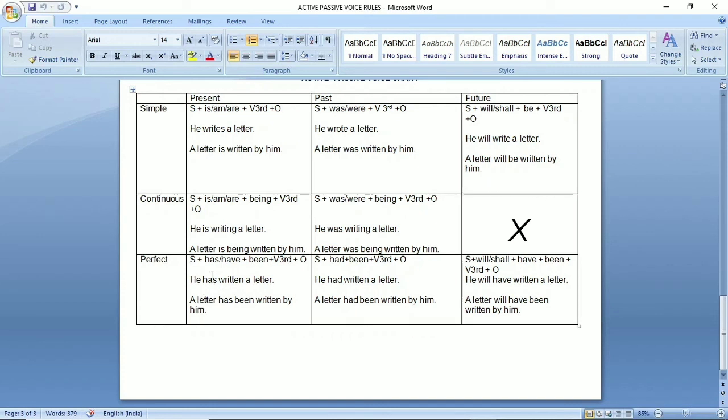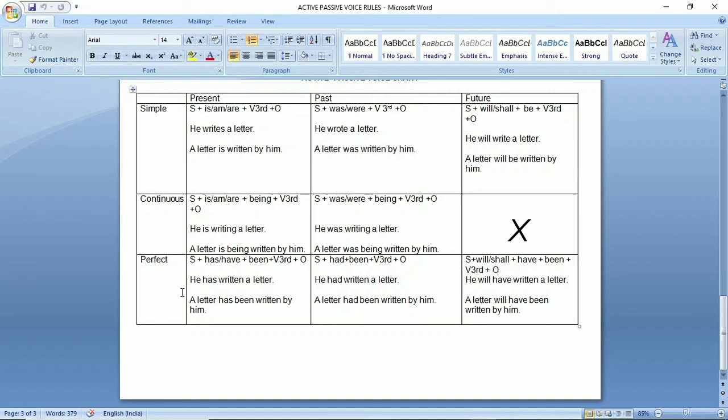Now in perfect tense, students, you already know that we use has and have in present perfect, had in past perfect, and will have and shall have in future perfect. And one more thing is common. As in continuous we use the ing form, here in perfect tense we are already given the third form of the verb. So, no worries about it.